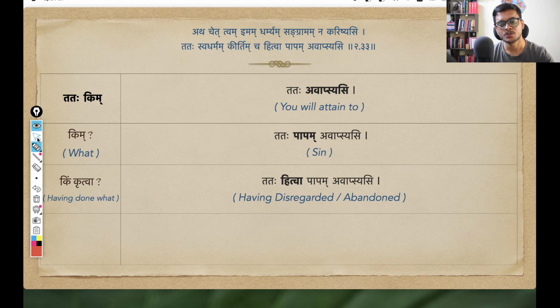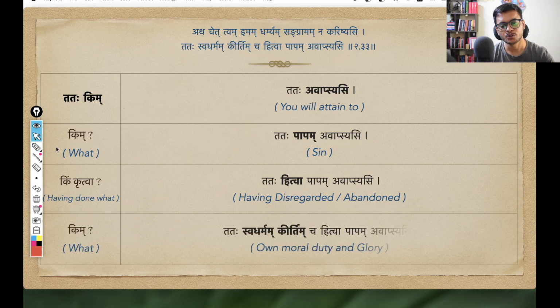Why I'm using these words will be clear when we further decode the shloka. So I'm asking the question, Kim hitva? We have these two padas, Swadharmam and Kirtim cha. Swadharmam is coming from the pratipadika Swadharma, and Kirtim from the pratipadika Kirti. Swadharma means one's own moral duty, and Kirti means the glory, the fame, the reputation in that sense. Okay, so I hope all these padas are clear.